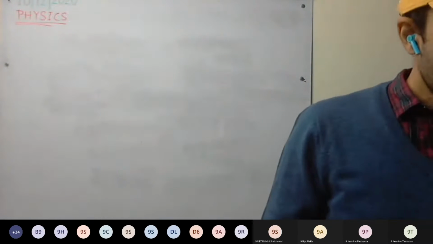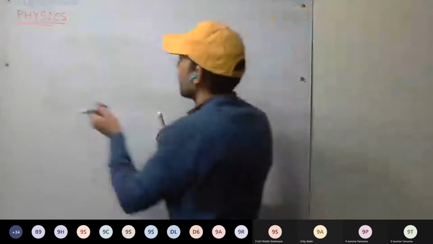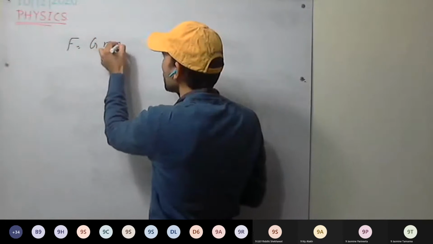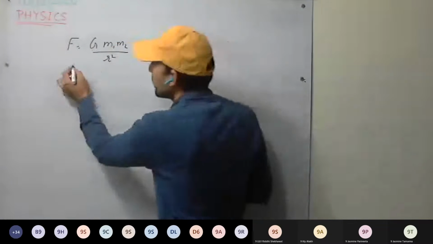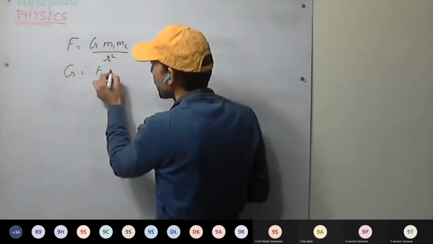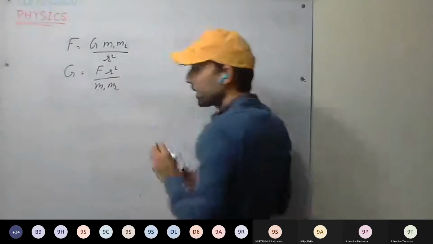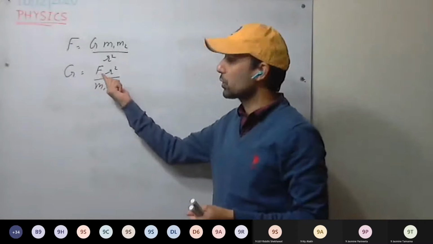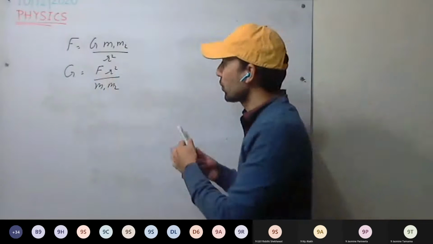Okay. So if we take an example, F equal to G M1 M2 upon R square. This we have discussed. Or G equal to F R square upon M1 M2. We can write it like this. So we can provide one more definition of G in terms of force.